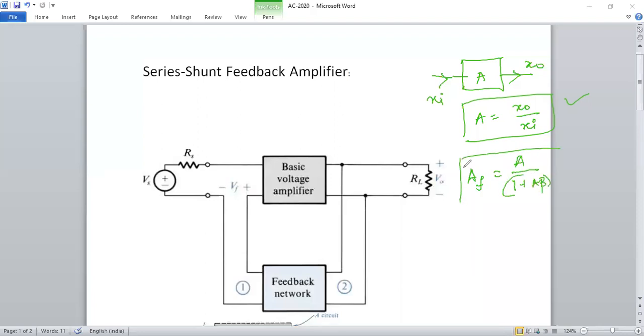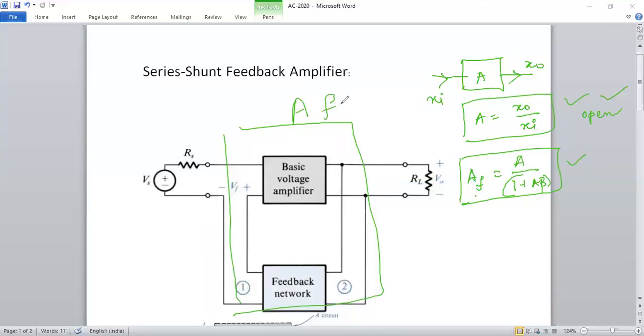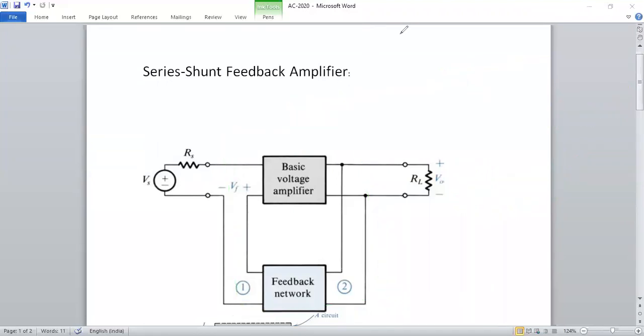That means the open loop amplifier gain is reduced by 1 plus A beta. That is the difference, and that is the feedback amplifier.